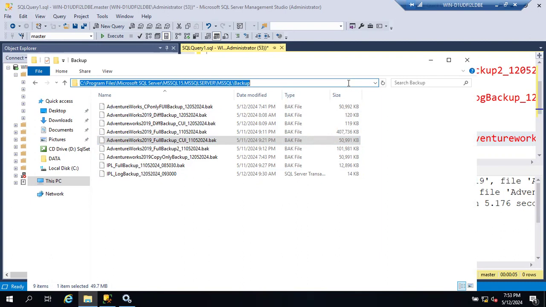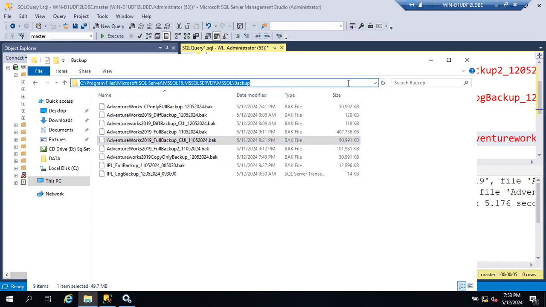Okay, if the backup drive is not accessible, then valid point, right? You are having 3 weeks old backups, and the drive itself is not accessible. The drive is corrupted. Are you getting the point, guys? There is a chance that the drive can be corrupted. So if the whole drive is corrupted, how can you recover the data? How can you recover the backups?